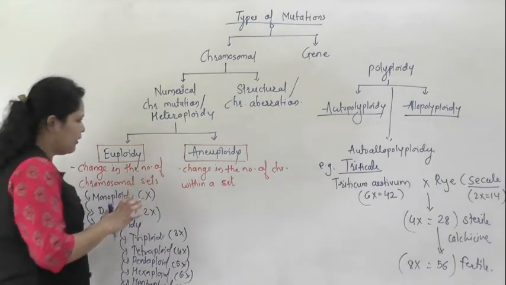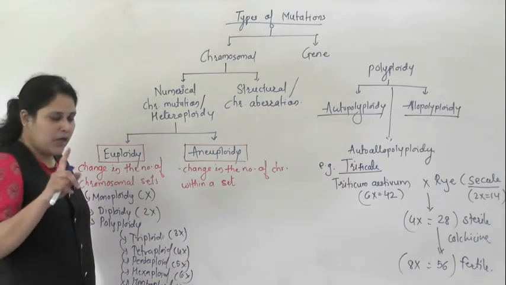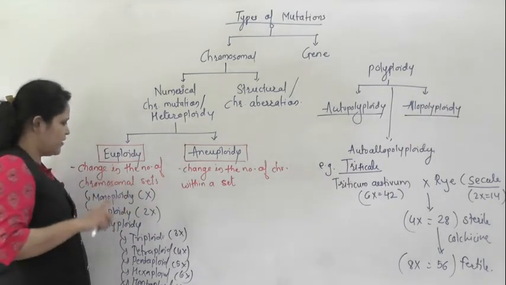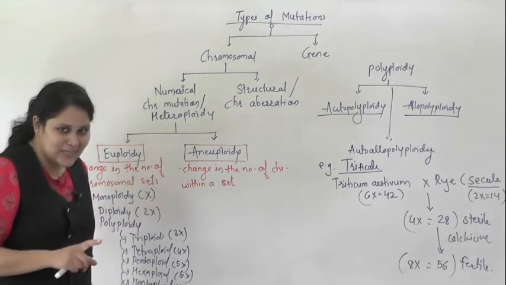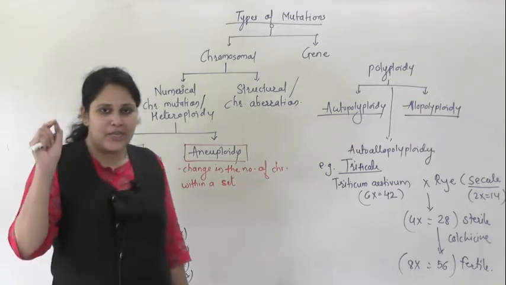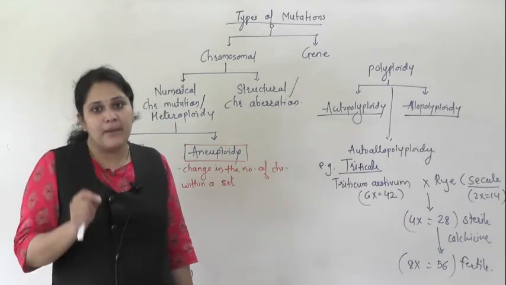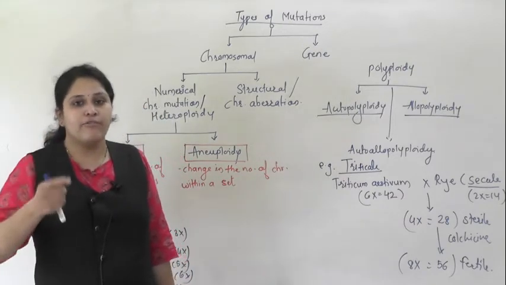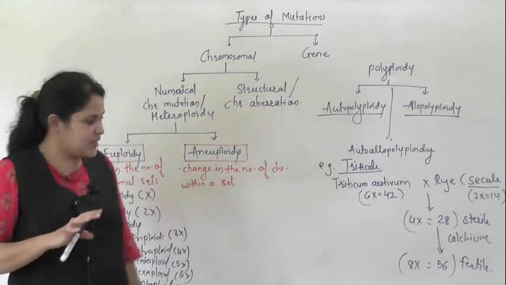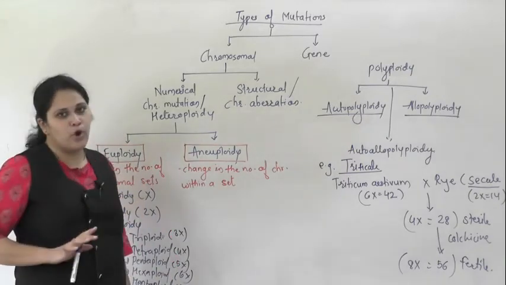So this is about euploidy. Euploidy means a change in the number of chromosomal sets, when mutation takes place in such a way that it results in the doubling, tripling of the entire genomic set. That is known as euploidy.